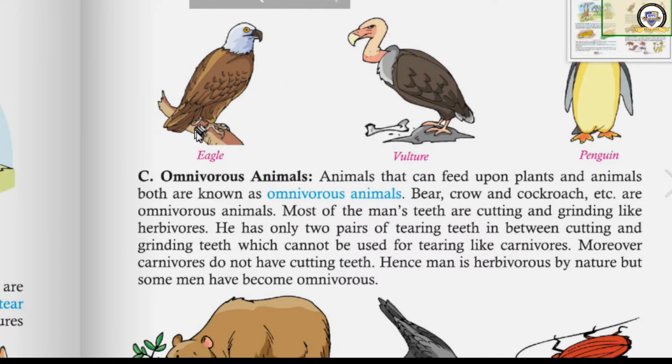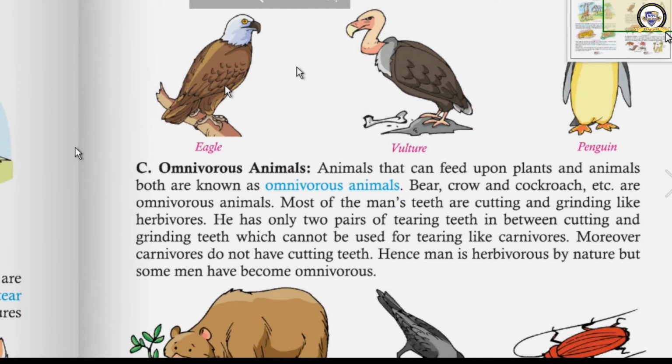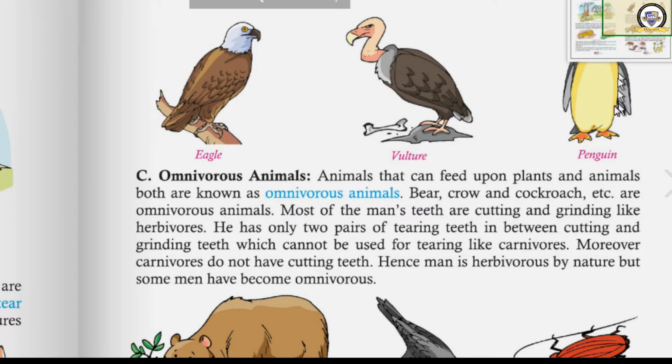Eagle, see its claw. Vulture, then penguin. Penguin uses this one. It is a wing only, and it has been used as a flipper. It cannot fly like the other birds. These birds use their wings to fly, but penguins cannot use their wings to fly. What do they use it for? They use it to dive in the water.